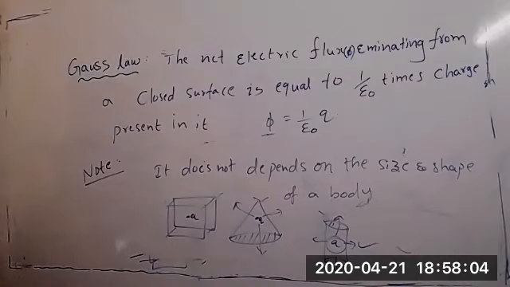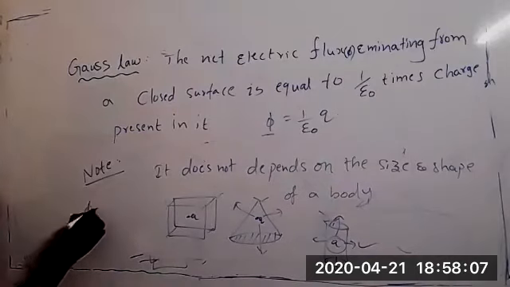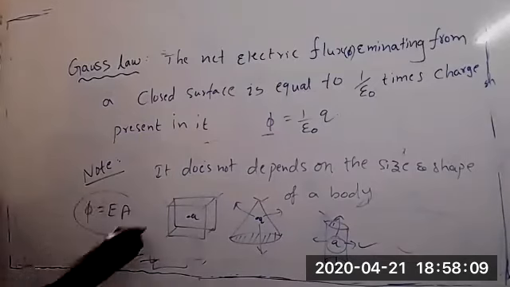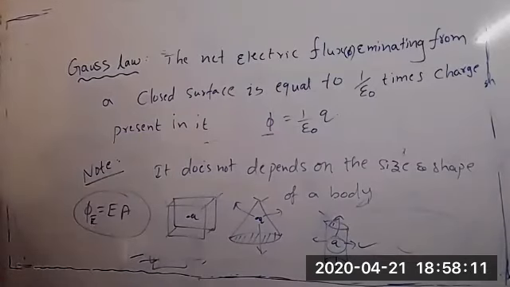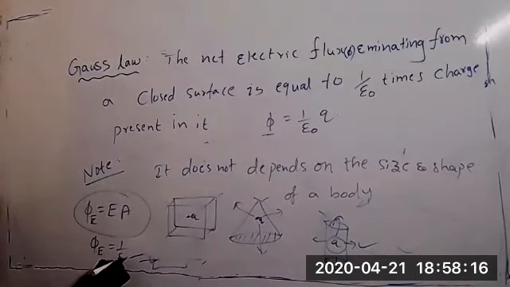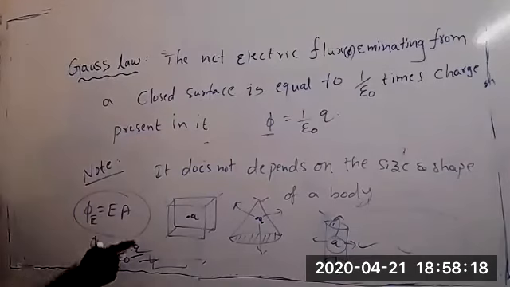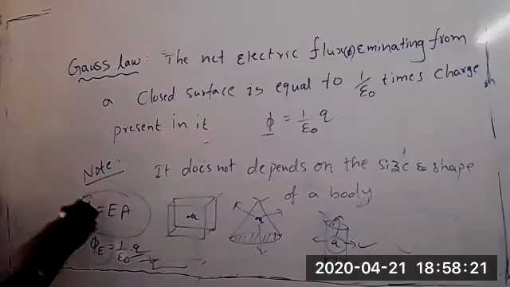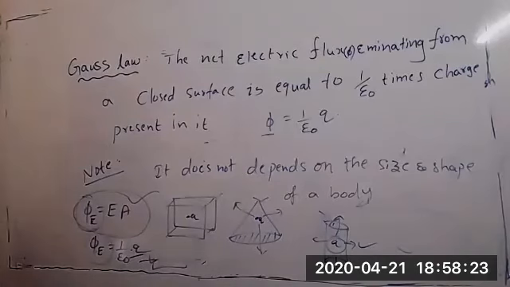If you want to calculate flux in 2D, then use E is equal to this formula for 2D. You can't use this for 3D. For 3D, use Gauss law. So these two formulas, we are going to calculate flux only, but one is for 2D, and one is for 3D. Gauss law is strictly not applicable for 2D. Understand?